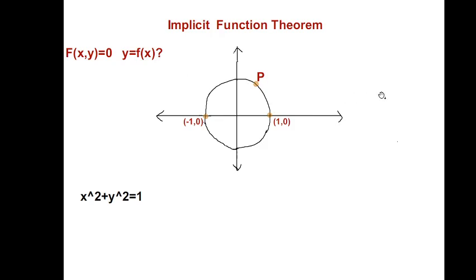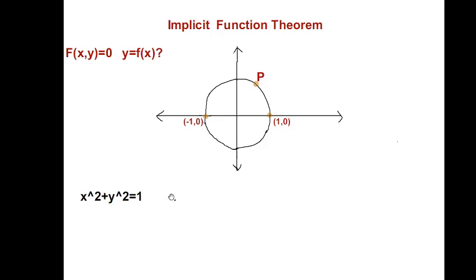Now we will see what its relevance is. For example, suppose f of x, y is x square plus y square minus 1. So f of x, y equal to 0 implies x square plus y square equal to 1. As we know, this is a unit circle in the xy plane. Now, can we write it in the form y equal to f of x? This is a very simple example.